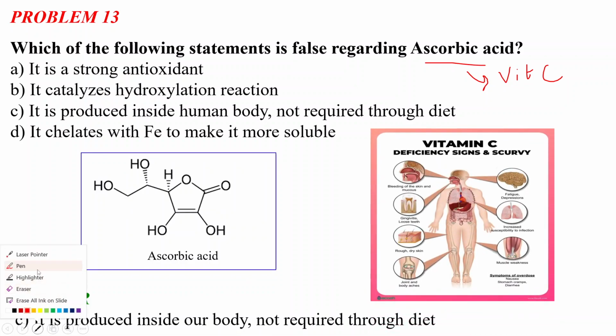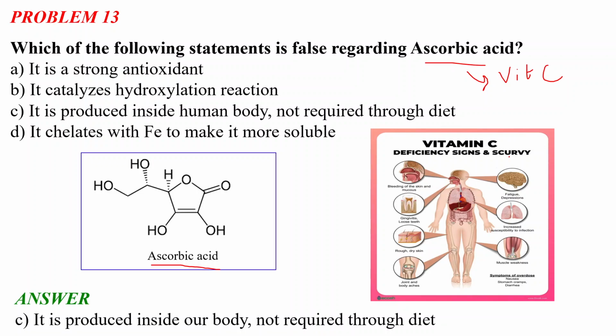Now, this is the structure of ascorbic acid, or vitamin C. We get vitamin C from citrus fruits like lemons and oranges. And what are the symptoms of vitamin C deficiency? Fatigue and depression, increased susceptibility to infection.